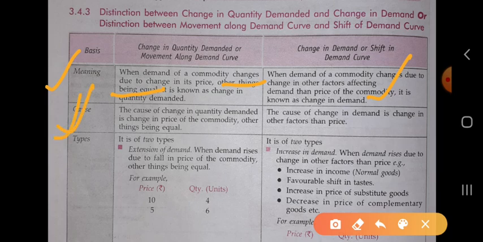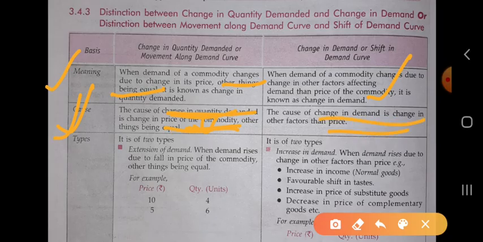Next basis is the cause. The cause of change in quantity demanded is the change in the price of the commodity. Change in quantity demanded totally depends upon the price of the commodity, and the change in demand totally depends upon the other factors than price. It doesn't depend upon the price. The cause of change in demand is totally the changes of other factors than price.